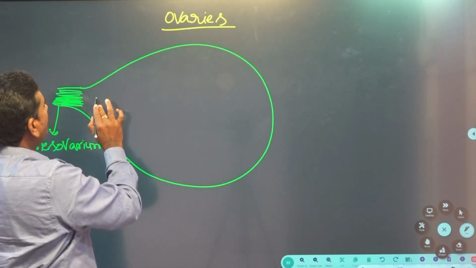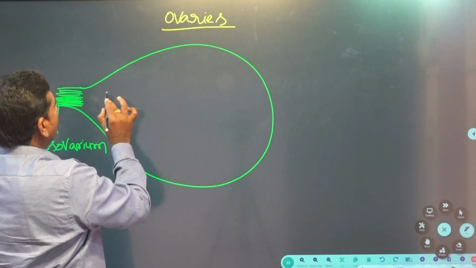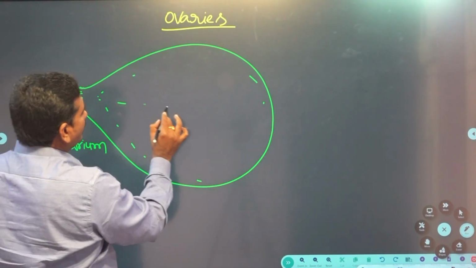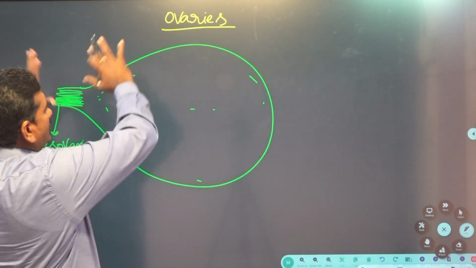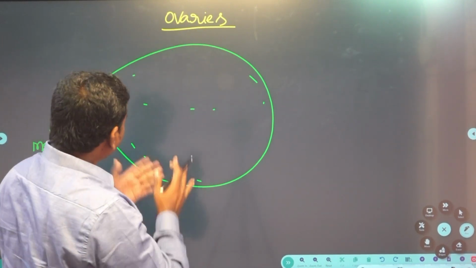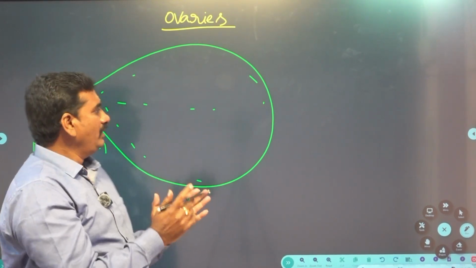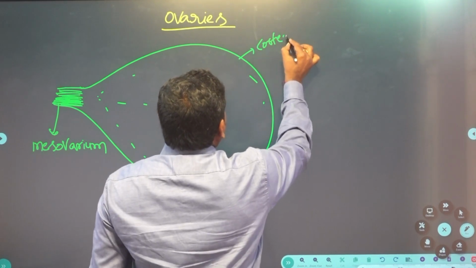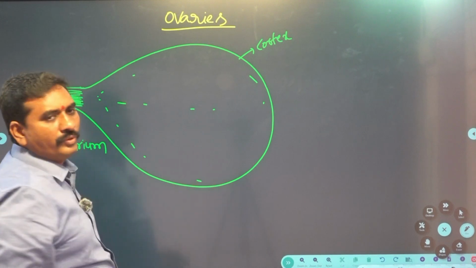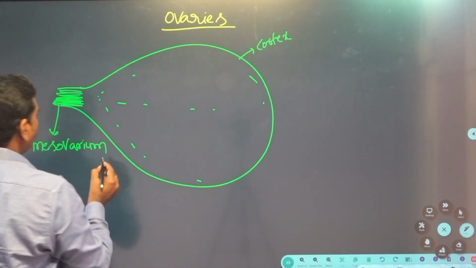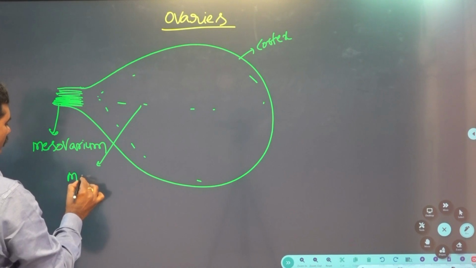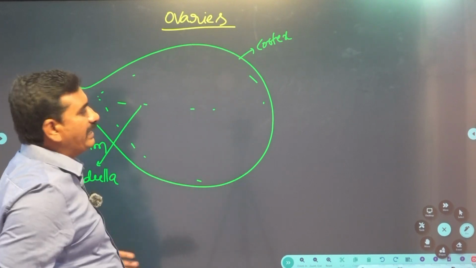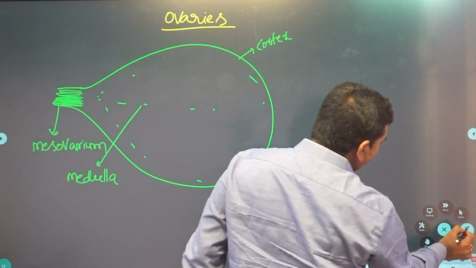This ovary is divided into two regions. This is an external region, this is an internal region. That means the space in the ovary is known as stroma. Stroma is divided into external cortex and inner medulla. This is called medulla.